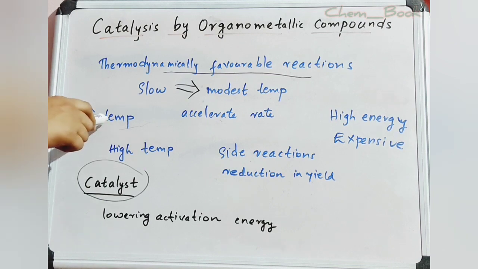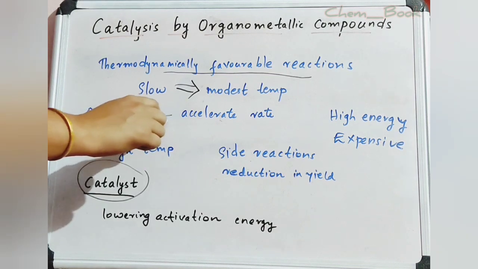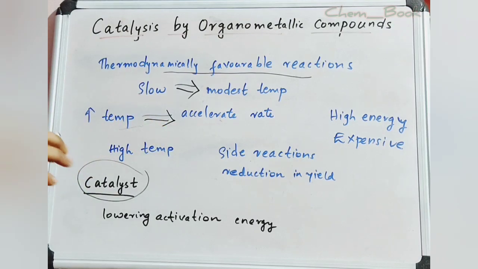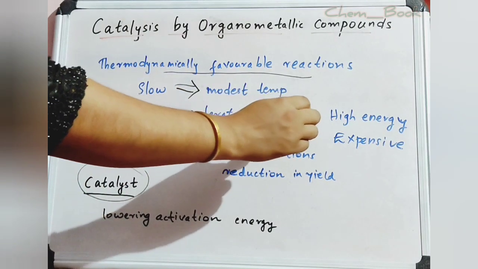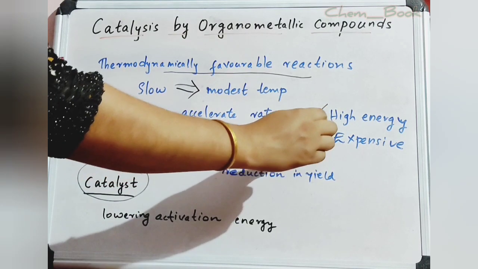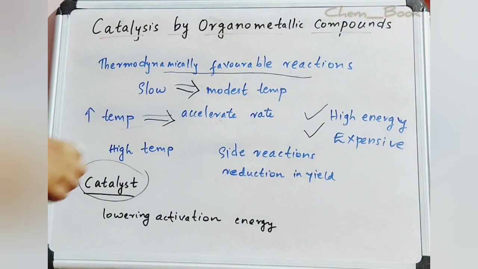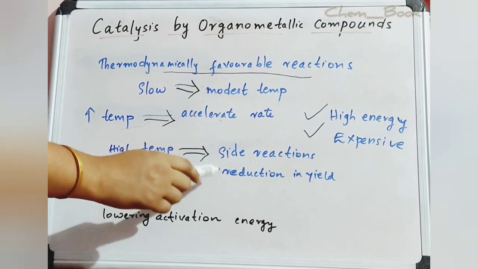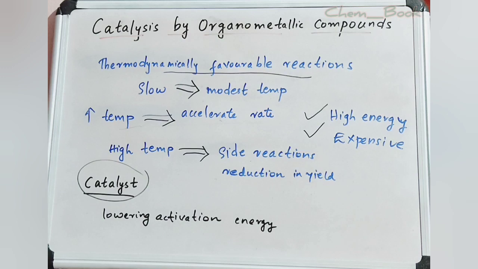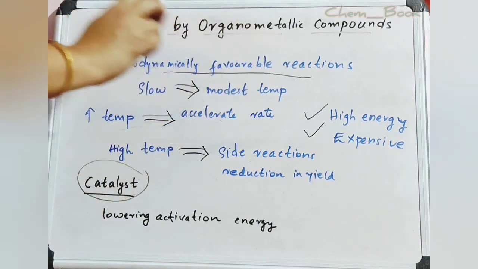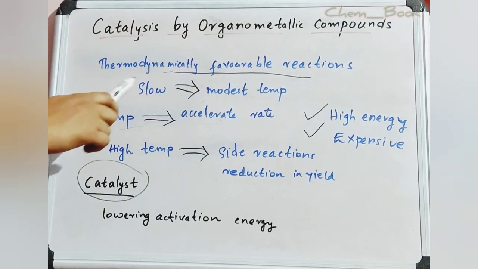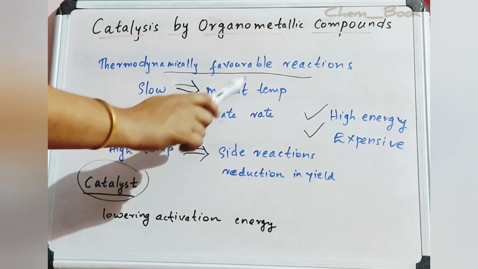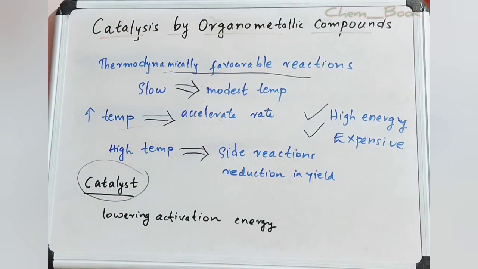So, by increasing the temperature, we can accelerate the rate of the reaction. But it requires very high energy and also it is very expensive. Then, this high temperature will cause side reactions and also a reduction in yield of the product. Once again, I say, what do you mean by a thermodynamically favorable reaction? These reactions are slow at modest temperatures and cannot be used for synthetic purposes.